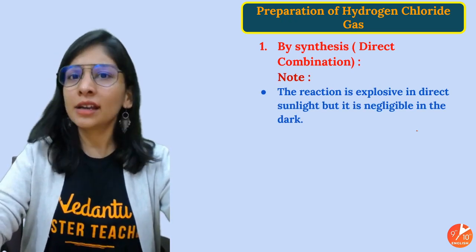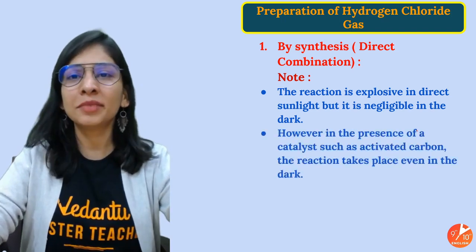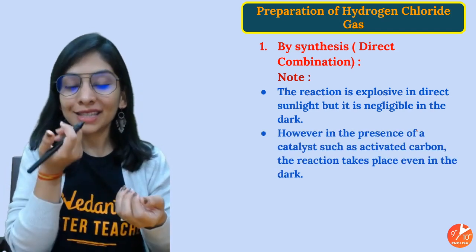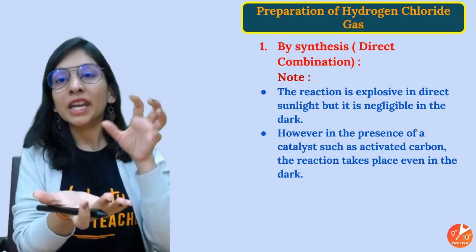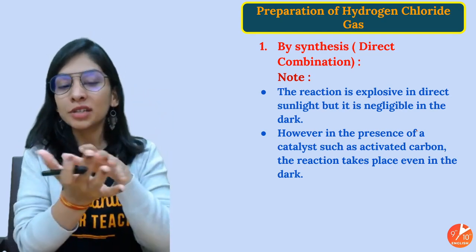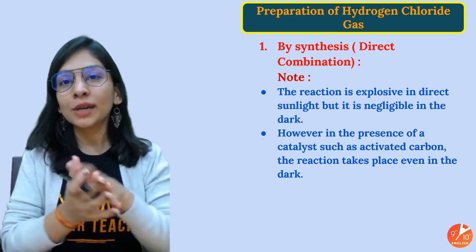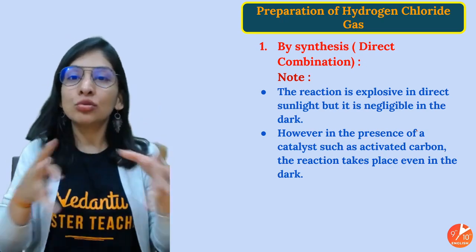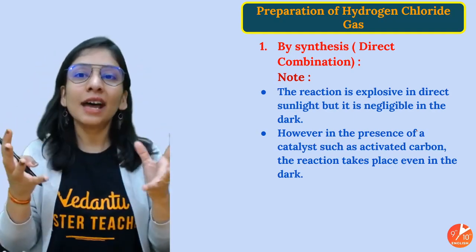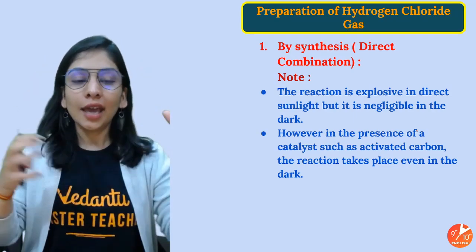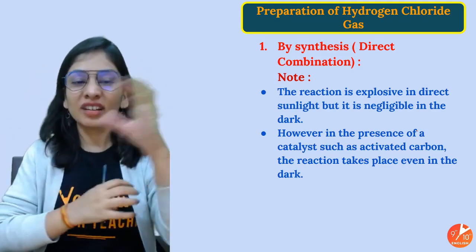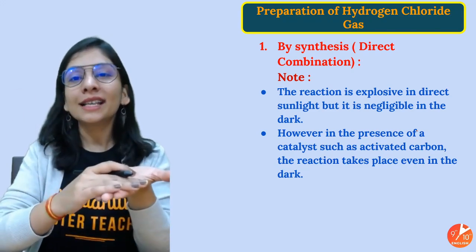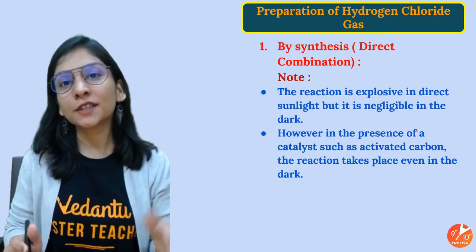But if we take a good catalyst, then definitely it's possible, like carbon black. Why do we take that carbon in the form of coke? Because that provides a surface for the adsorption of hydrogen. Adsorption is a surface phenomenon. It will stick to it and be easily available for the reaction. It is easy to react gases, because gases have so much kinetic energy, and they will not easily react with each other because of so much movement in the atoms. So your carbon is kind of providing its surface for the reaction.